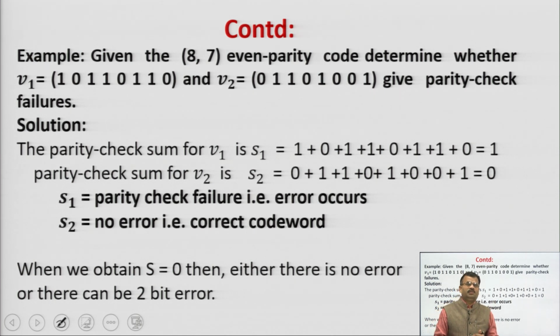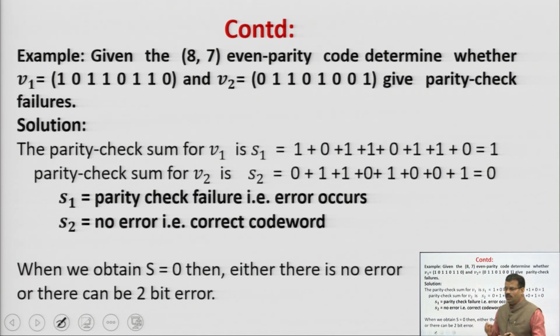Now, in the example I am taking here: given the (8,7) even parity code, determine whether the code words V1 and V2 given in the question give parity check failures. You have to find out when and how a parity check failure happens. If S is equal to 0, it will not happen.